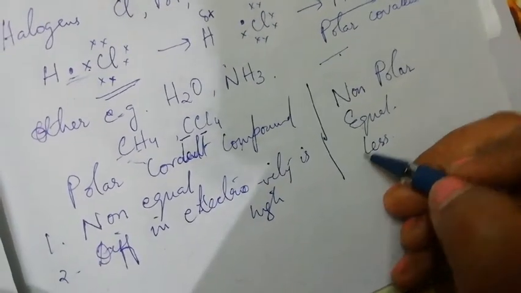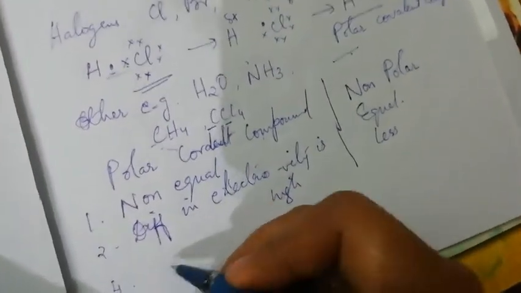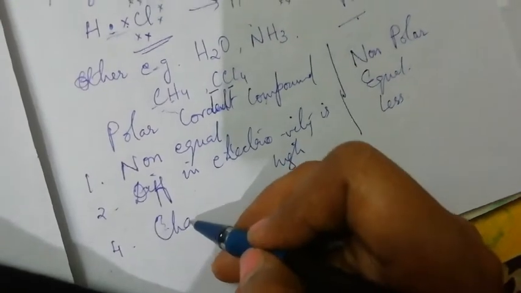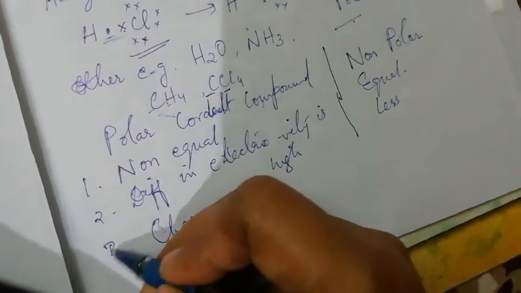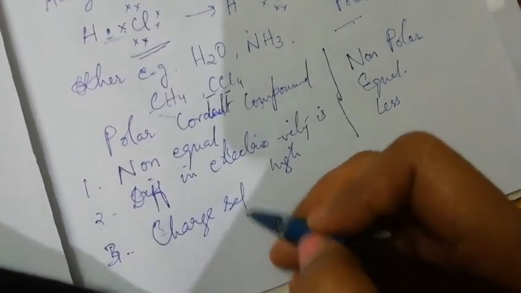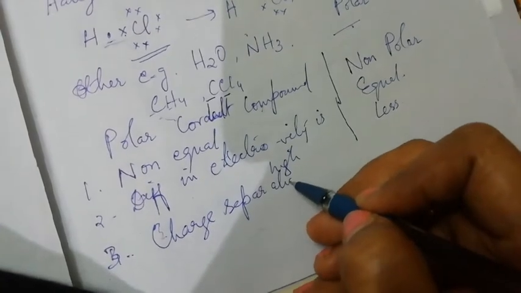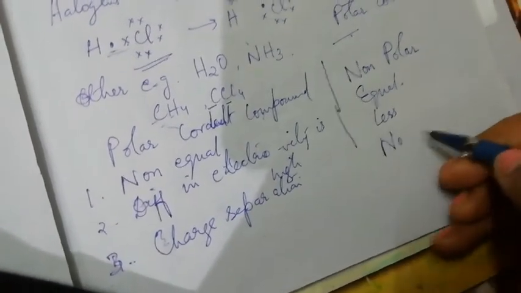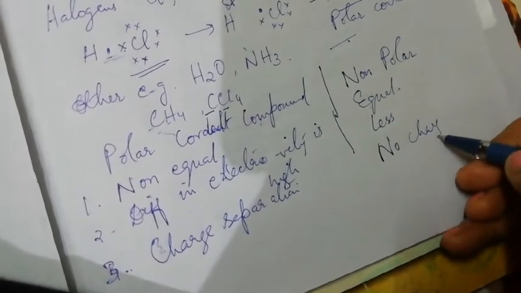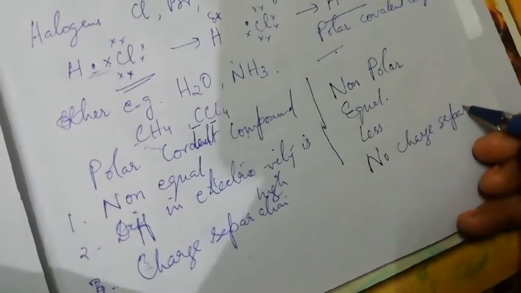Third point, in polar compounds charge separation takes place, and in non-polar no charge separation takes place.